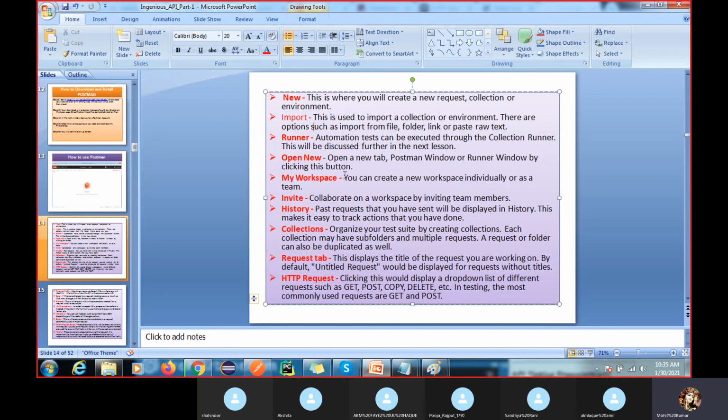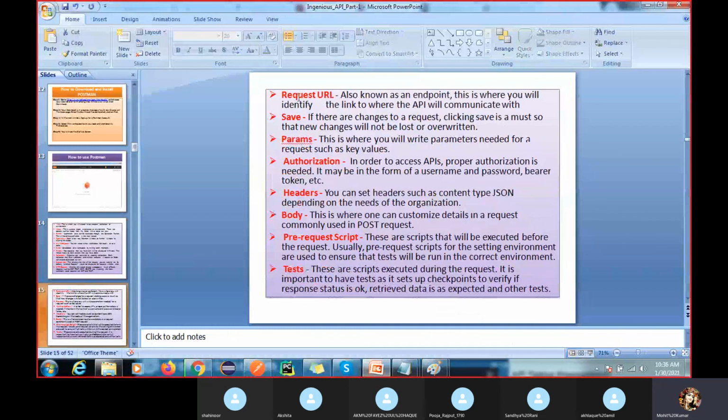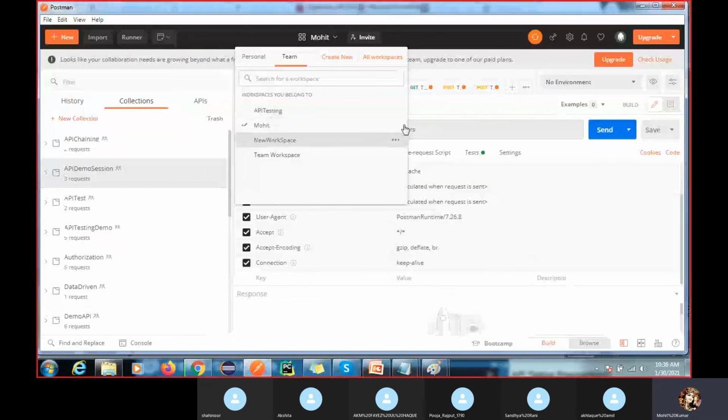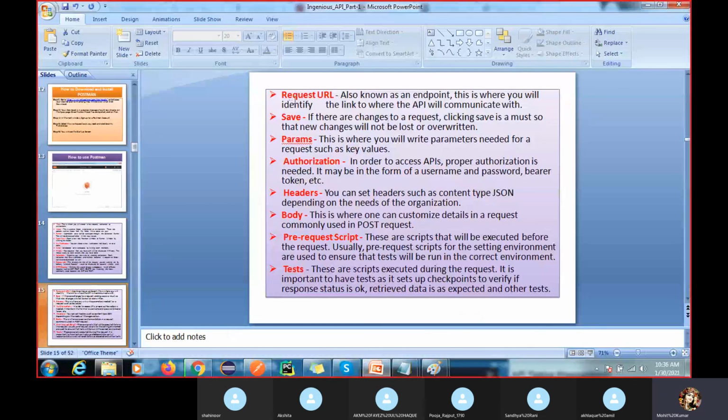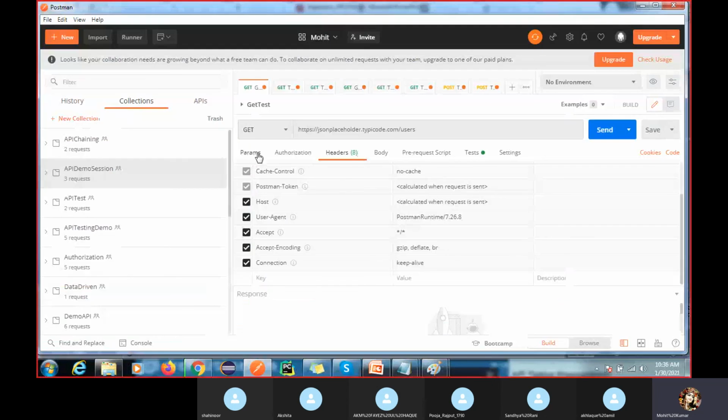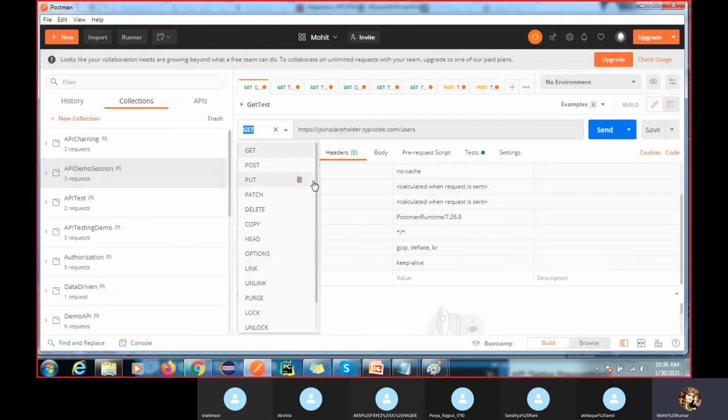Got it, right? So Invite, History, Collections, Request tab, HTTP request. These are the things available inside Postman. Just go through once. If you are able to find them, fine; if not, leave it, no worry. Then request URL, Save, Params. You can see here we get all the important things. As per your project requirement, we can select these methods.